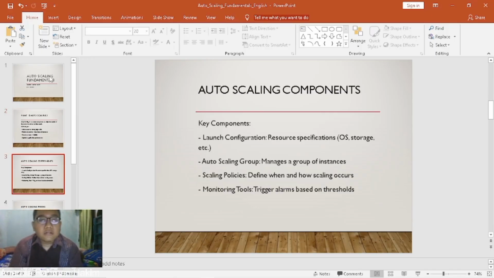The components of autoscaling are launch configuration to manage resource specifications like operating system, storage, etc. And then autoscaling group to manage a group of instances. And then scaling policies to define when and how scaling occurs. And the last is monitoring tools to trigger alarms based on thresholds.